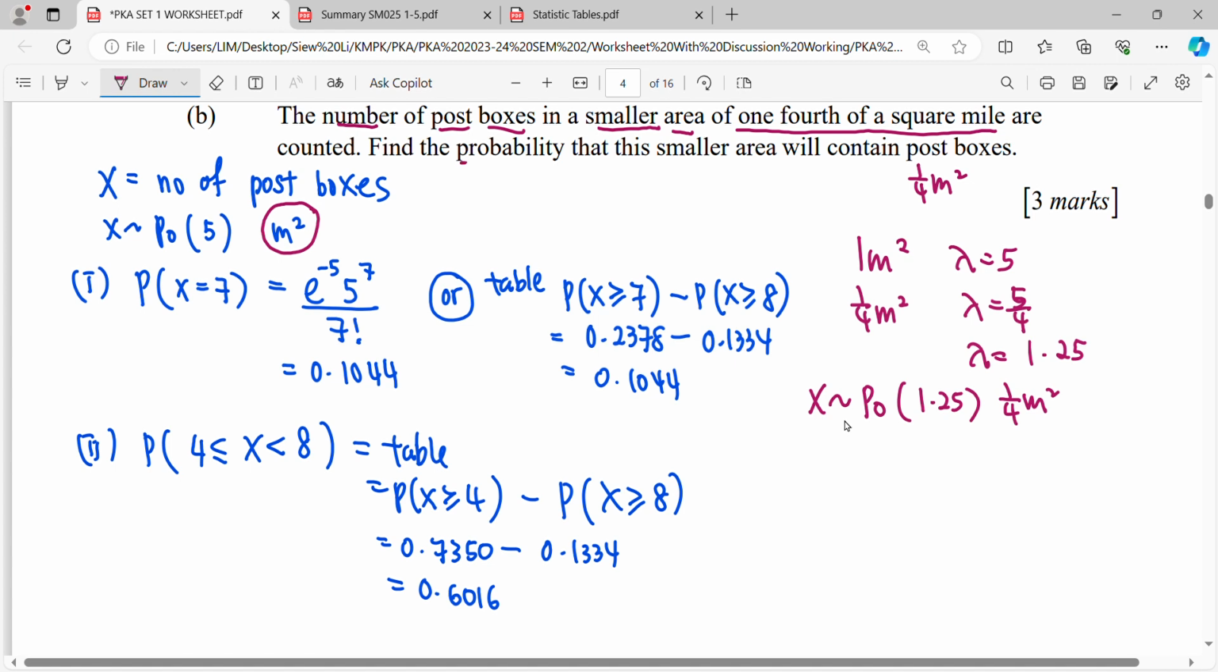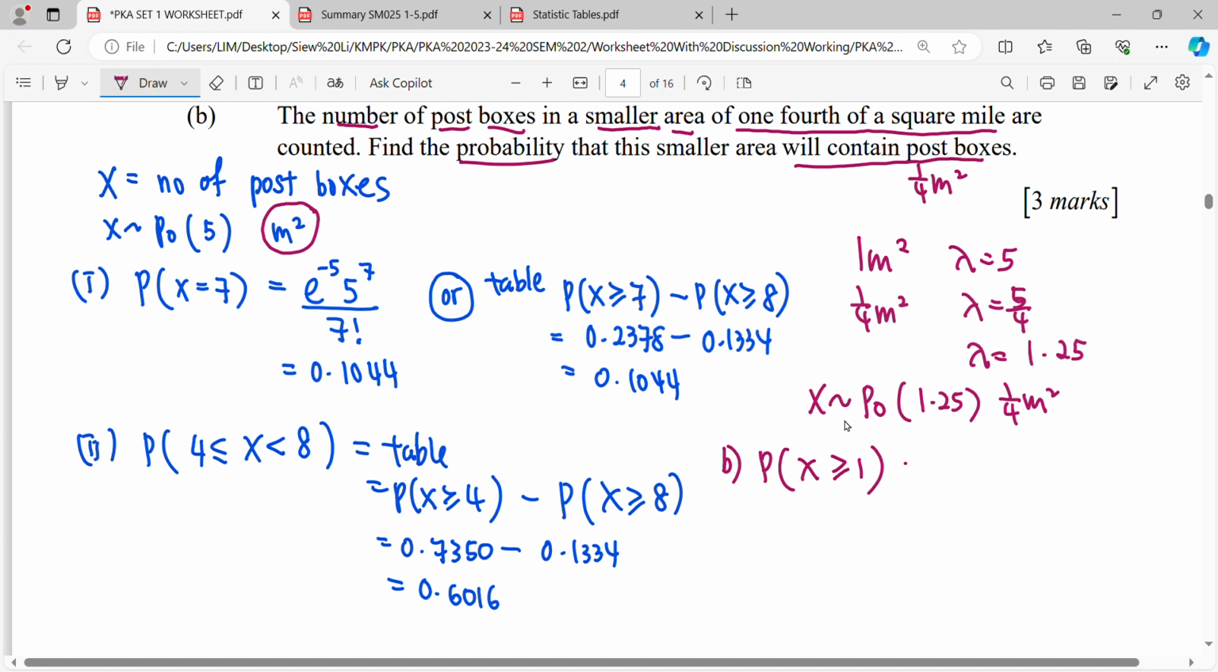So find the probability that this small area contains post bosses. So how many here? As long as it contains post bosses, how many there? More than or equal to 1. So the sentence here, as long as they have post bosses, it can be 1, 2, 3, and so on. So more than or equal to 1. Indirectly, they want you to find more than or equal to 1.